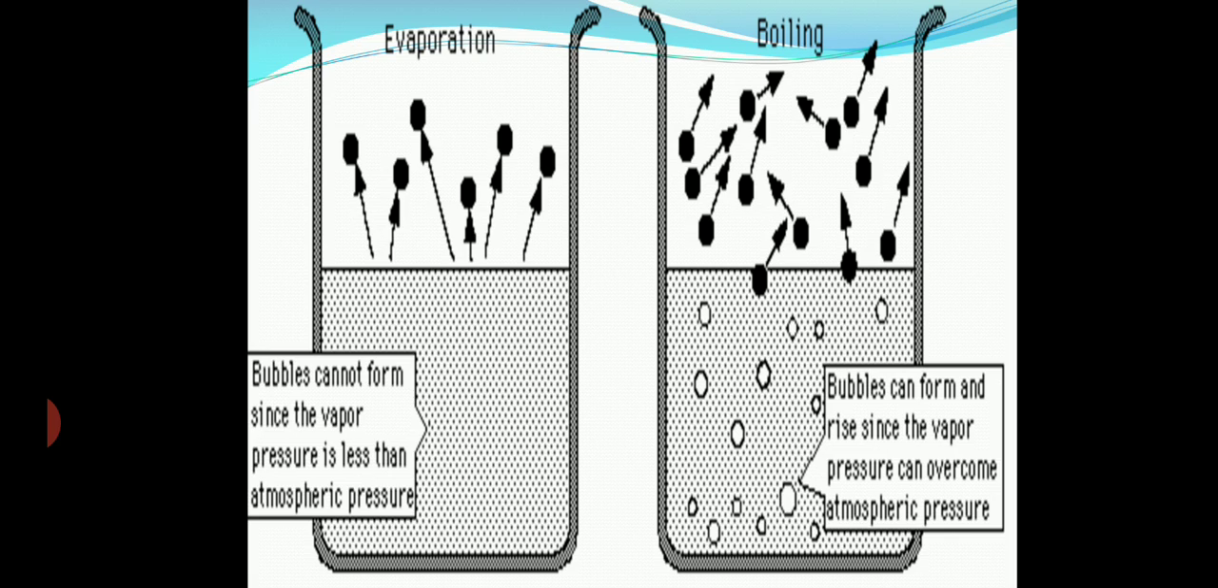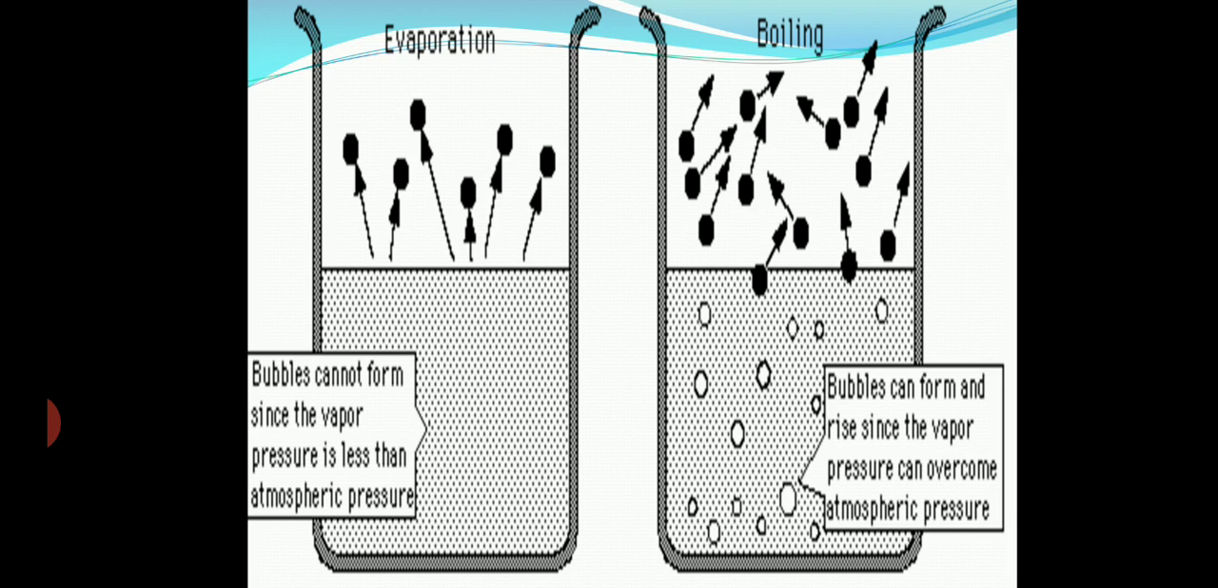Evaporation is the process in which the surface molecule takes the energy from the surrounding and breaks the force of attraction and goes into the atmosphere. But in boiling, we provide the energy to the liquid, and when all the molecules reach a particular temperature, they will start converting into the vapor phase.